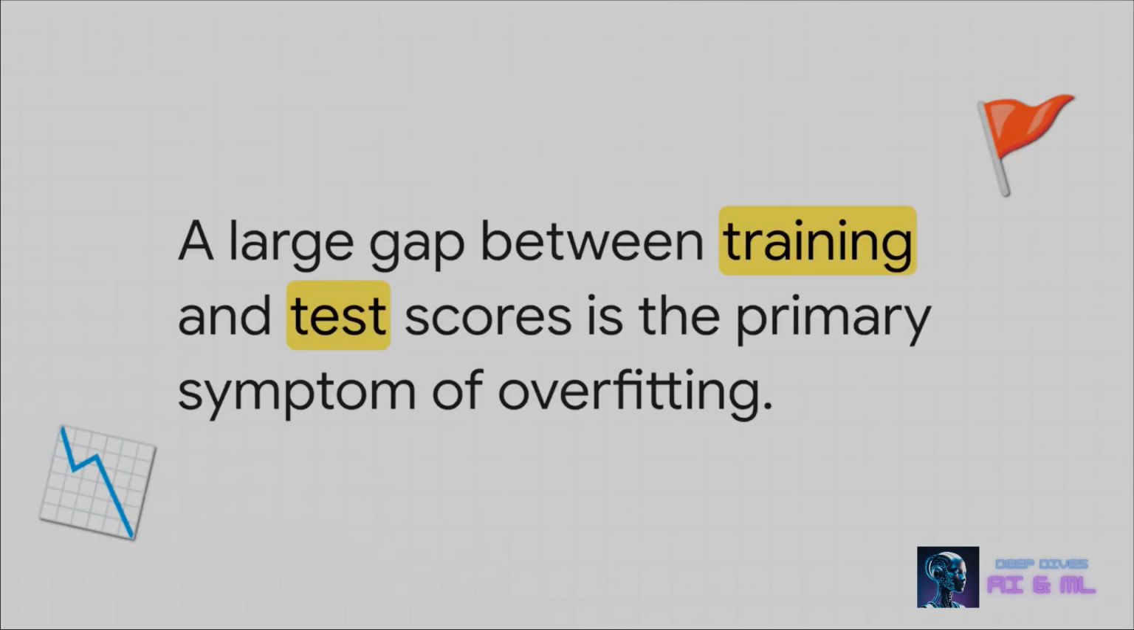That brings us to takeaway number one. This big gap in performance isn't just a number. It is the clearest possible signal you're going to get that your model has memorized the past instead of actually learning how to predict the future.